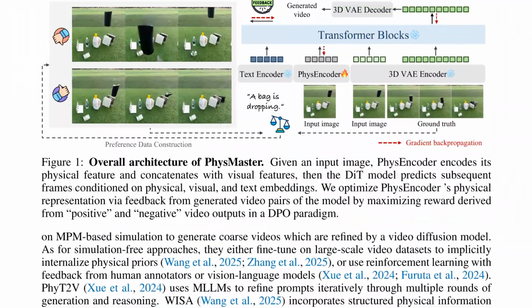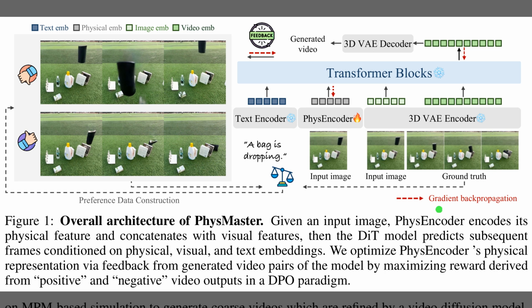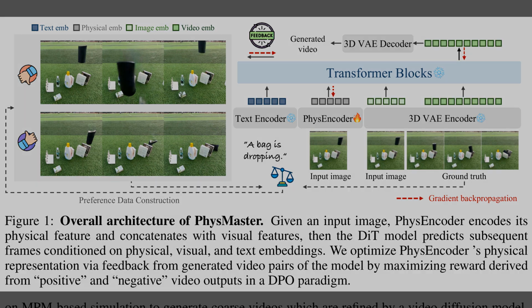Alright, Figure 1 presents the end-to-end setup that injects a learned physical signal into an image-to-video generator so motions follow real physics. Direct preference optimization means the model learns from paired videos where a preferred clip should be more likely than a rejected one. The left side illustrates preference data construction with positive and negative generations. The right pipeline shows PhysEncoder features fused with visual and text embeddings, transformed, then decoded into a video with feedback.